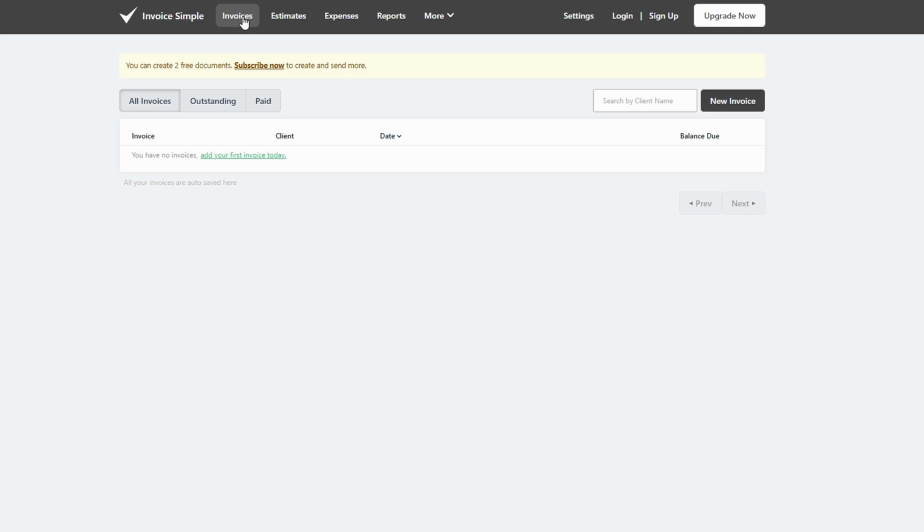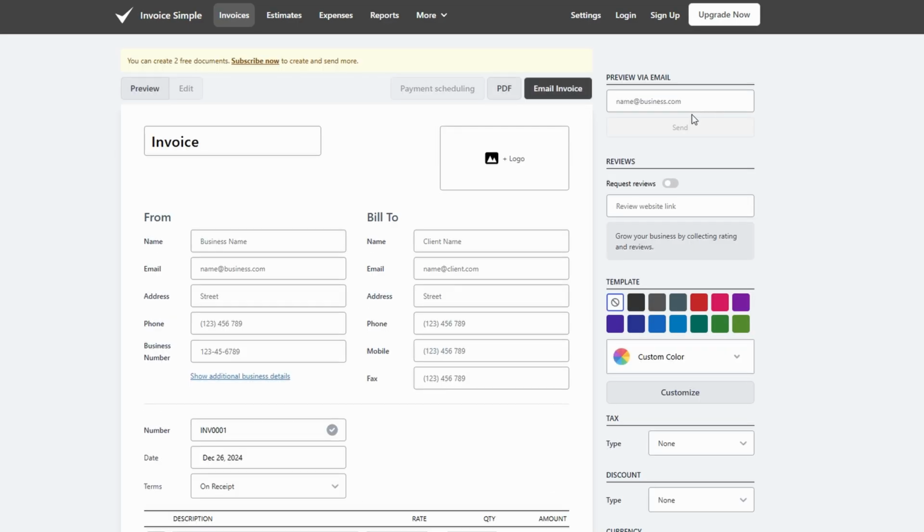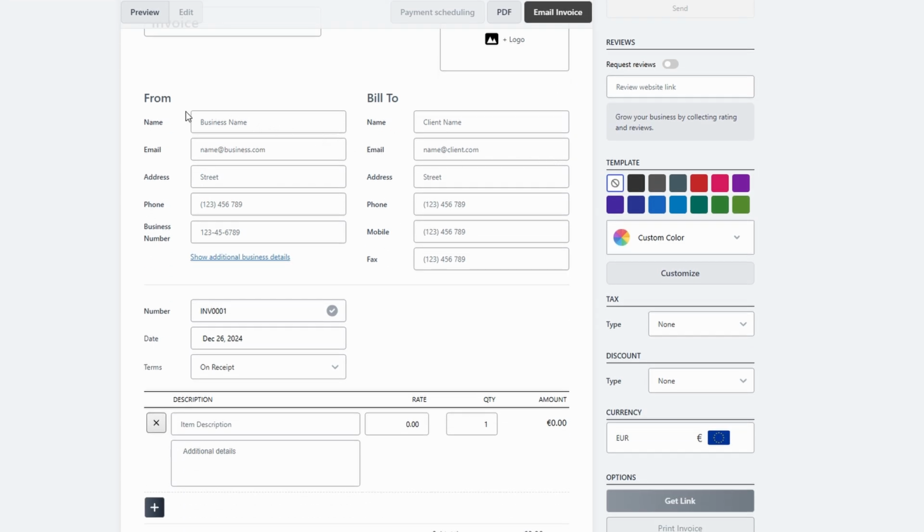Once you're logged into your Invoice Simple dashboard, navigate to the Invoices section. This is where you'll manage all your invoices. Click the New Invoice button to start creating a new invoice. This will open up a customizable template with all the essential fields you need. Now it's time to add the specifics of your invoice.